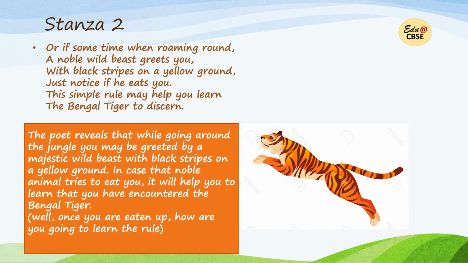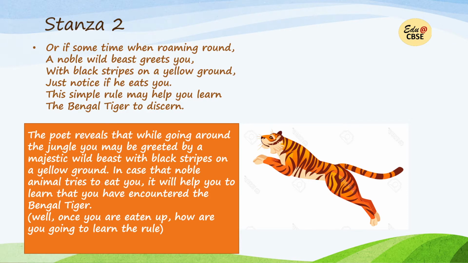Now stanza 2. Or if sometime when roaming around, a noble wild beast greets you with black stripes on yellow ground, just notice if he eats you. This simple rule may help you learn the Bengal tiger to discern. So again, note the amusing lines in the stanza. The poet reveals that while going around the jungle, you may be greeted by a majestic wild beast with black stripes on a yellow ground.